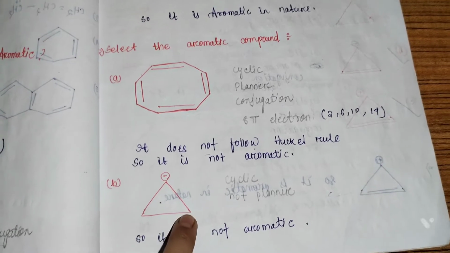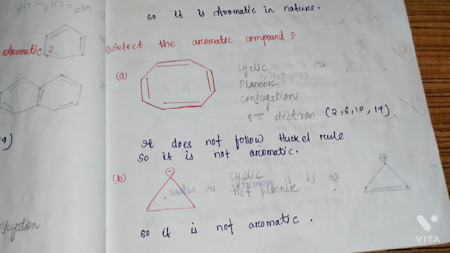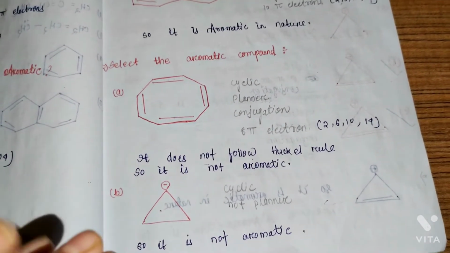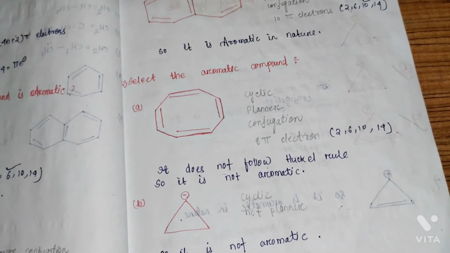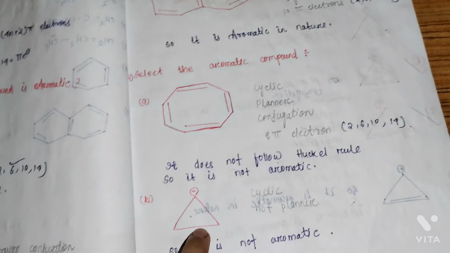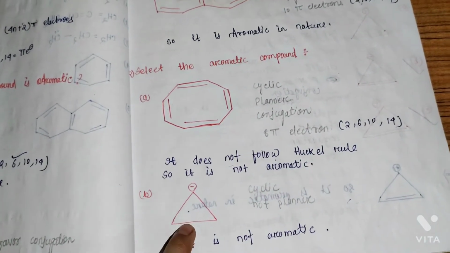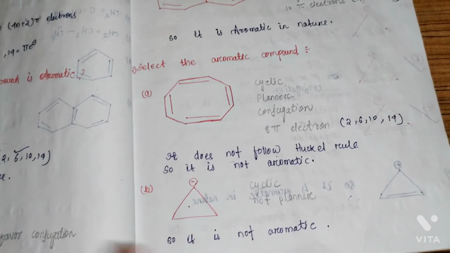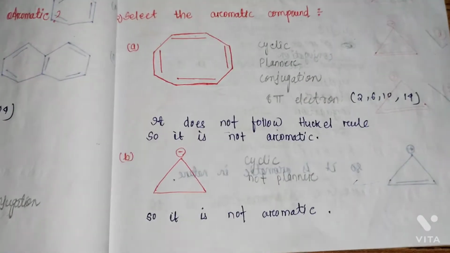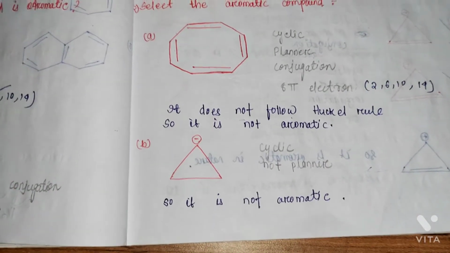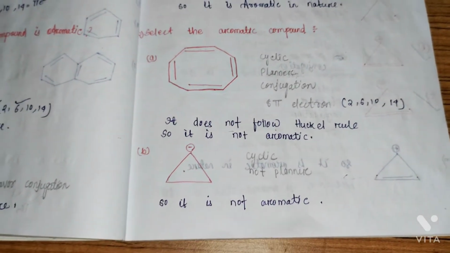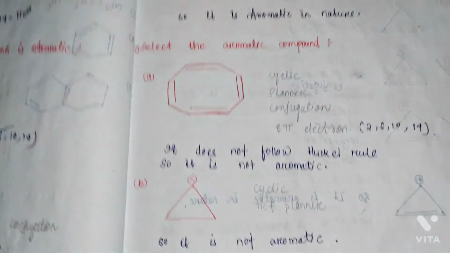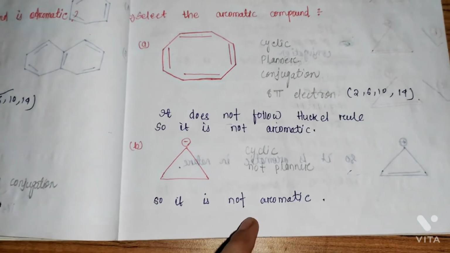These two carbons contain single bonds. And the rule also says that if all the carbons in the compound are planar, then the molecule should be planar, otherwise not. So, the molecule is not planar. And you don't have to check the other conditions, as planarity is not followed. So it is not aromatic.